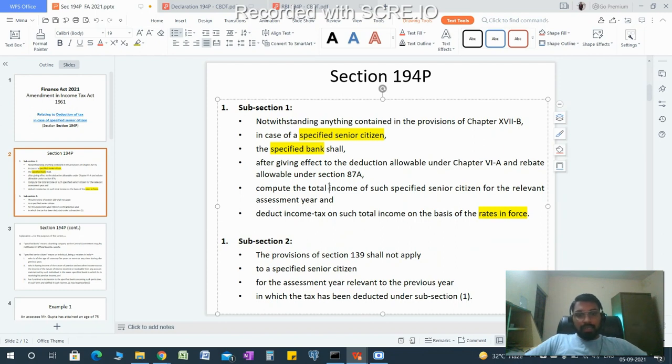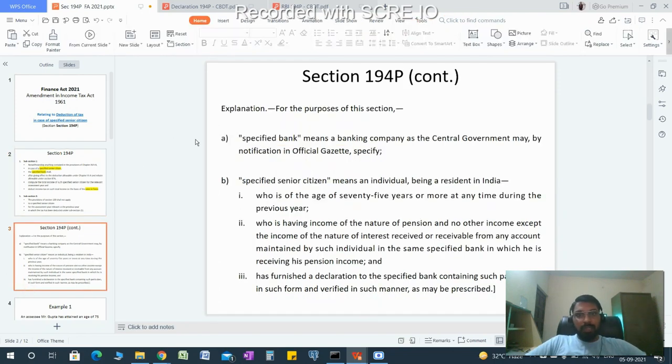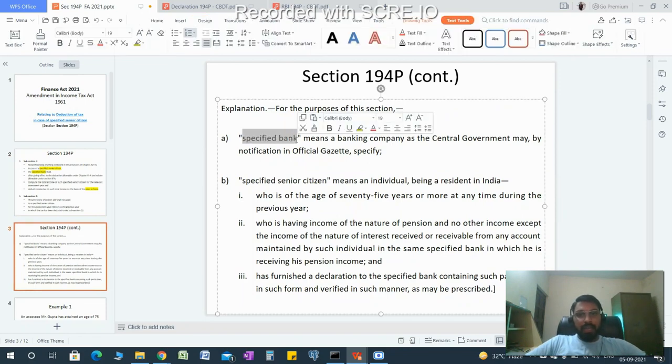So let's see what subsection 2 is saying. But before that, let's jump to the explanation to 194P. What is the meaning of specified bank? Specified bank means a banking company as the Central Government may, by notification in the Official Gazette, specify. So the notification we are talking about, the two notifications, one is in this regard, a notification by the Central Government, it may specify. And the definition of specified senior citizen means an individual, a resident individual.